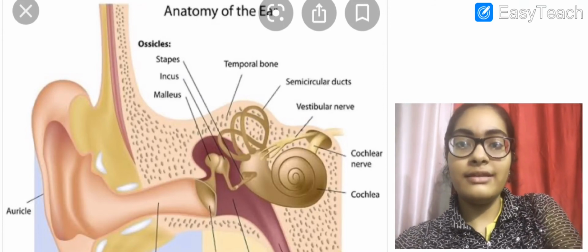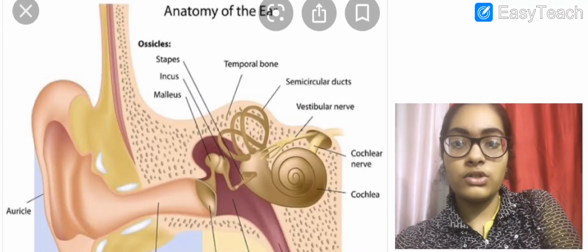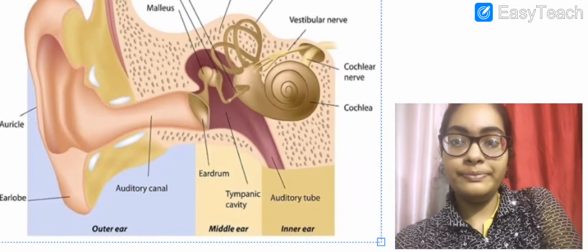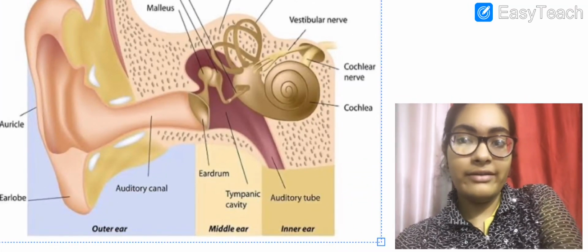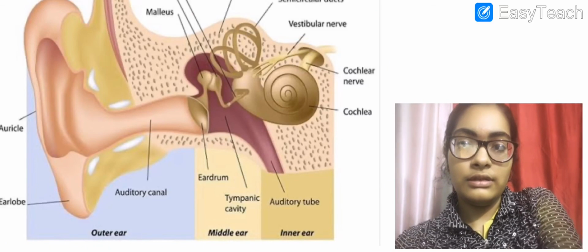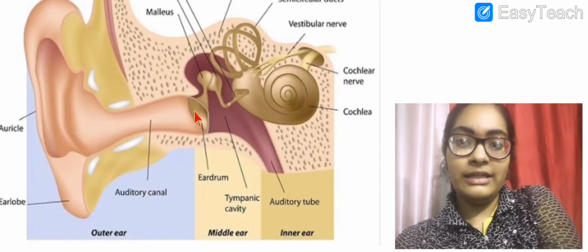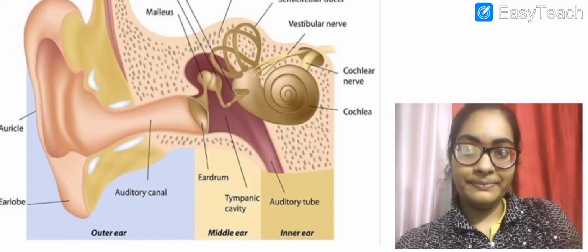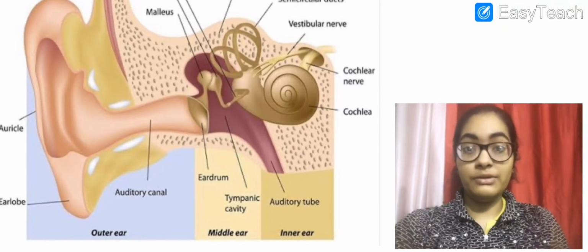Temporal bone, can you see this? This is the vestibular nerve, cochlear nerve, and this is the cochlea. Again, if I slide down, yes, the eardrum is there, and the tympanic cavity. So this is a very, very beautiful picture.